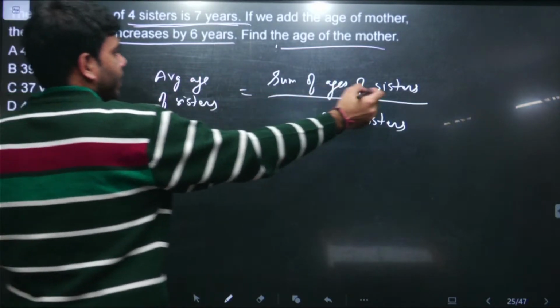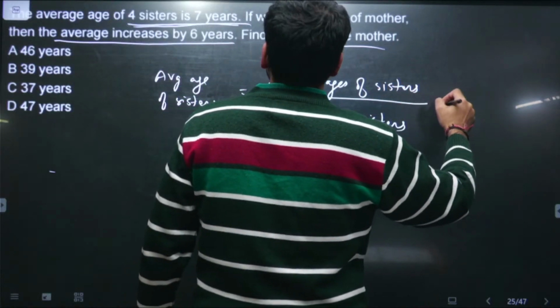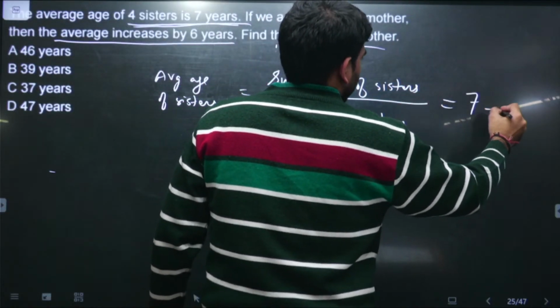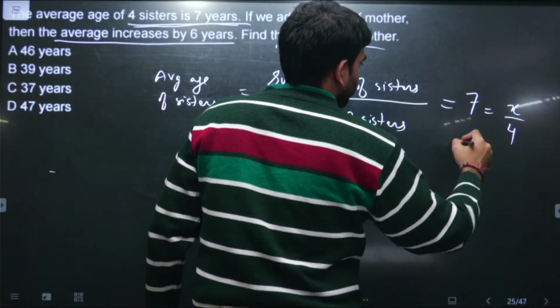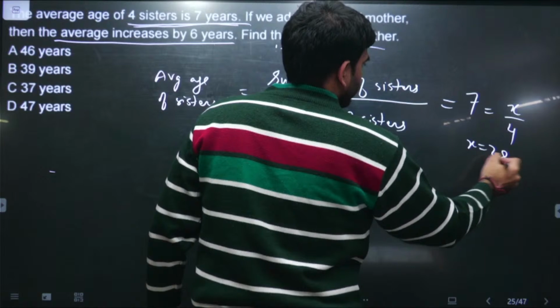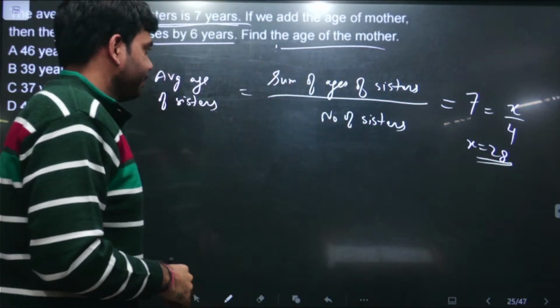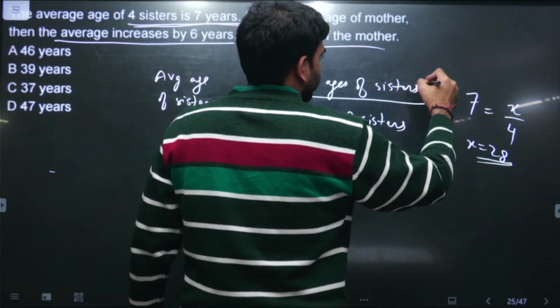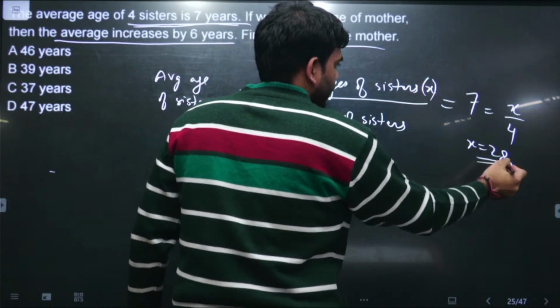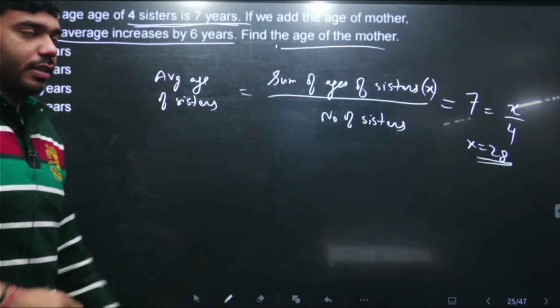And this is given to us, the average age of sisters is 7 years. This is the sum of the sisters, let us call it x, and number of sisters is 4. So x is 7 times 4, 28, right? We know this. It means the sum of the ages of the sisters, we said let this be x, is 28.